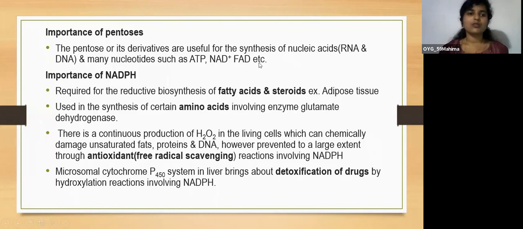They are used for nucleic acids, mainly RNA and DNA, and many nucleotides such as ATP, NAD plus, and FAD. And next is the importance of NADPH. NADPH has so many functions in our body. We'll see them one by one.